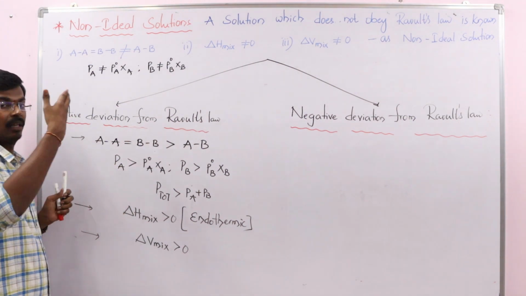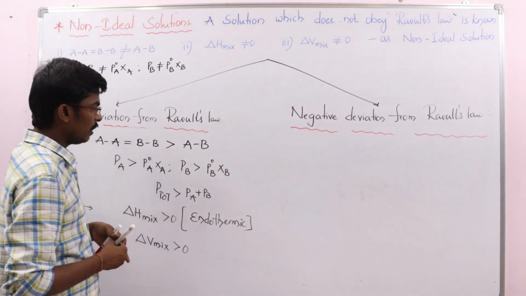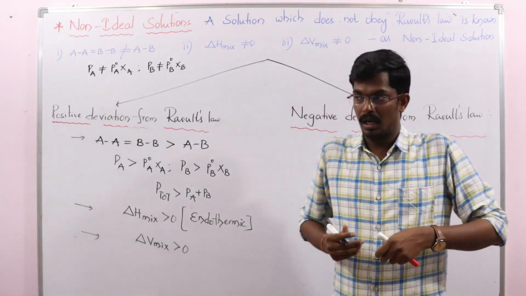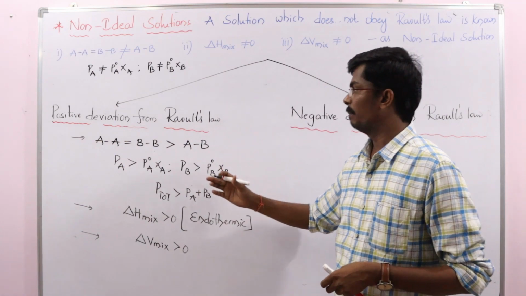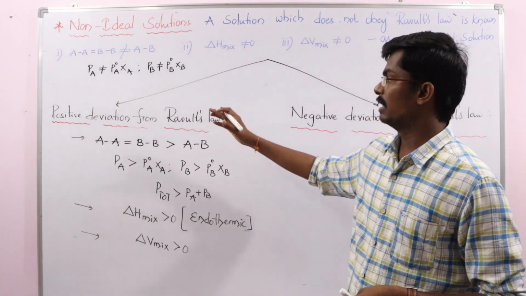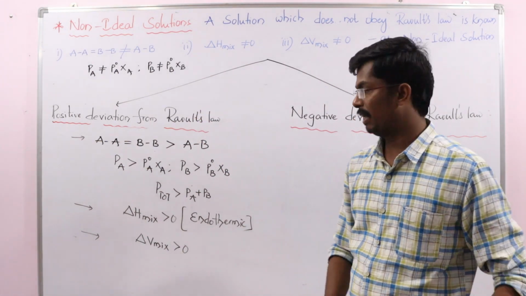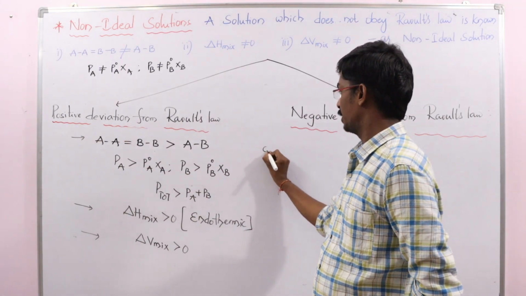Here the vapor pressure increases. The best example showing positive deviation from Raoult's law is ethanol and acetone.